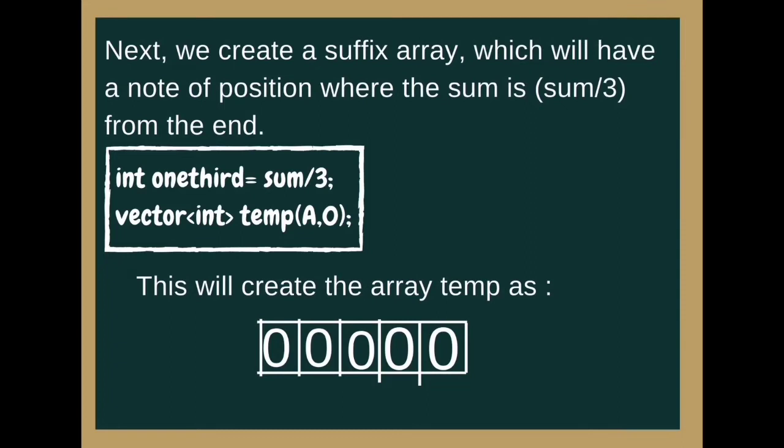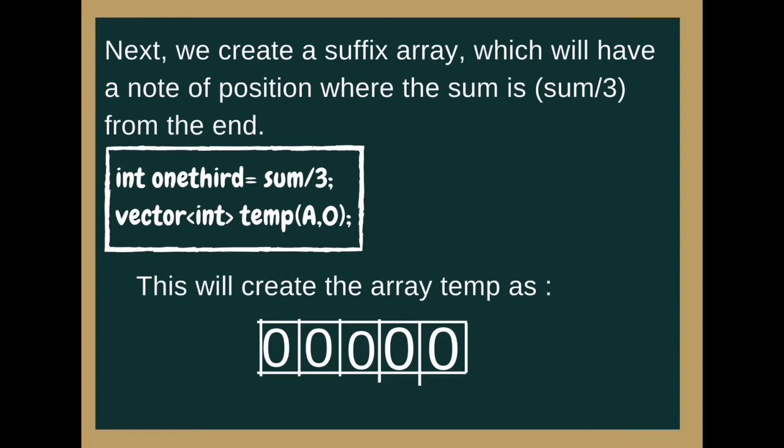Next we create a suffix array which will have a note of the positions where the sum is sum by 3 from the end. That is, when we divide this array into 3 parts with equal sums, the sum of each part will be equal to 1/3 of the sum of the whole array.